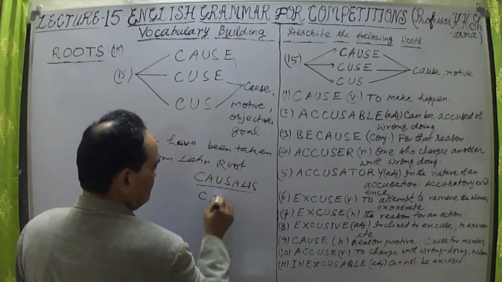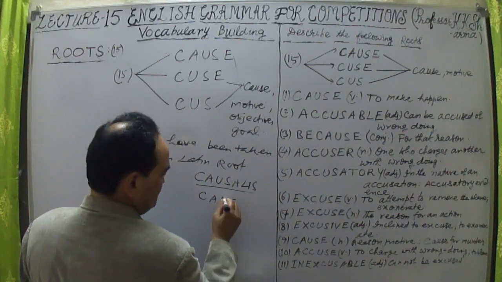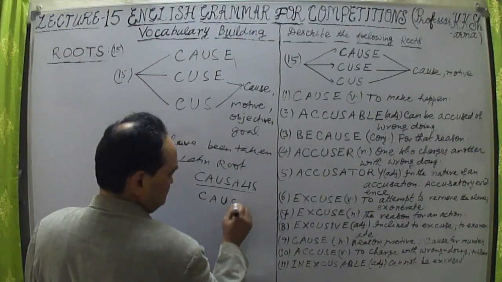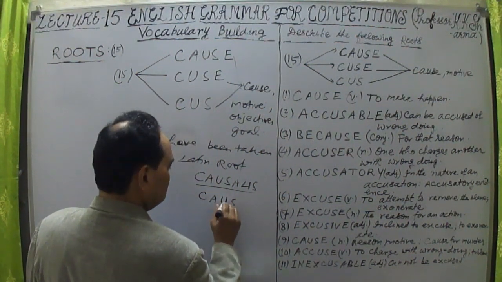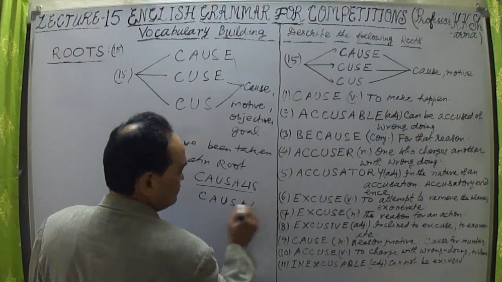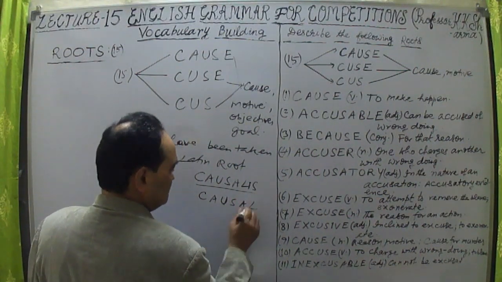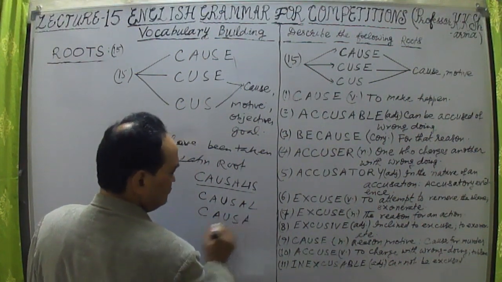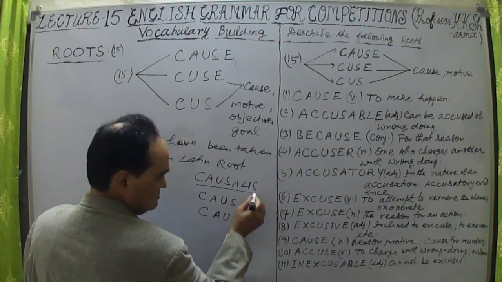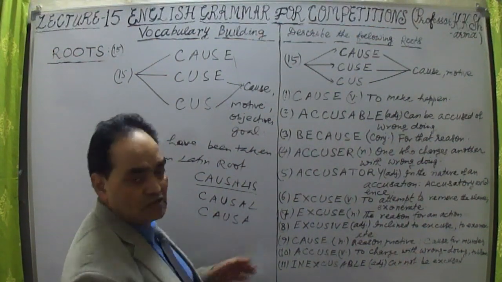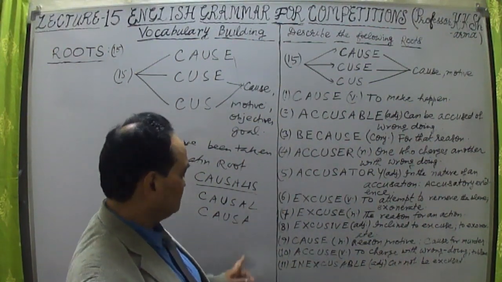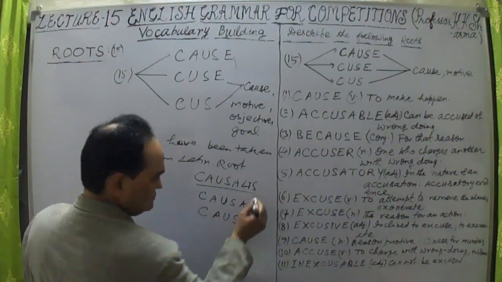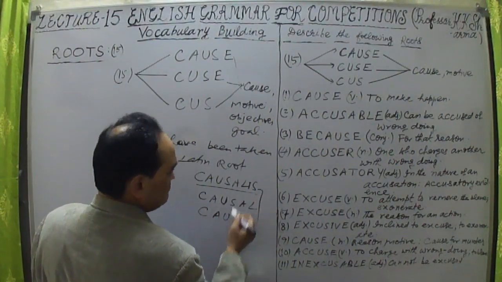Then causal, or causal word is there. Even the causa word is there. So all these three words are basically from causalis, causal, causa. Okay, so these words are from a Latin root, and from these three, or either of them,